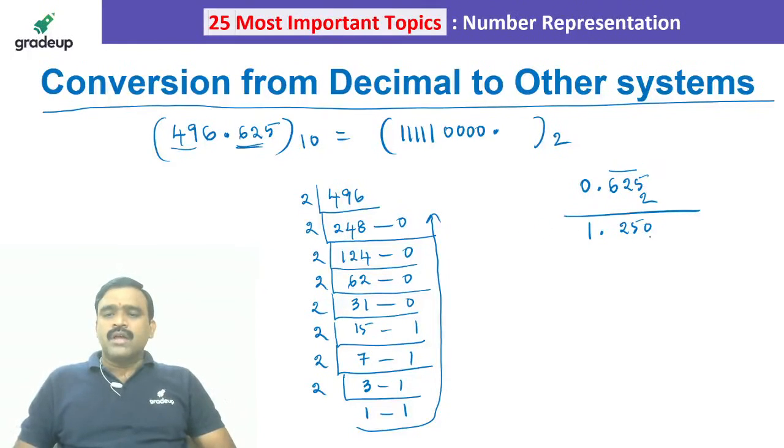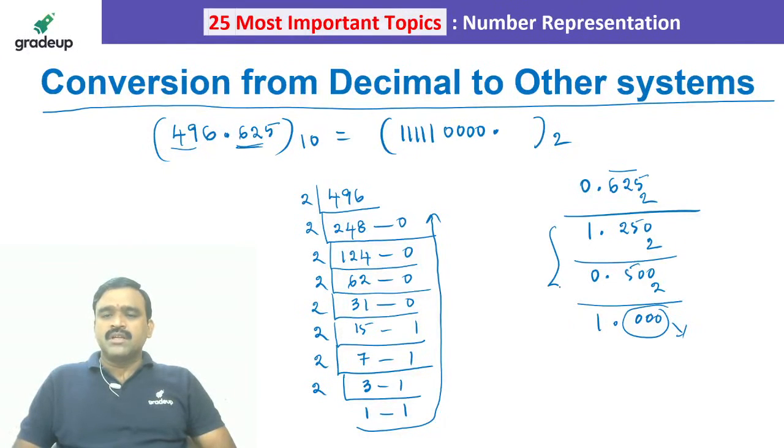So now again you have to multiply with 2. So 2 into 250 is 500. So 0.500. Again multiply with 2. 2 into 500, 1000. So 1.000. So we got all the zeros, we can stop it. So exactly we can represent using 3 bits. So that we can write it as 101.